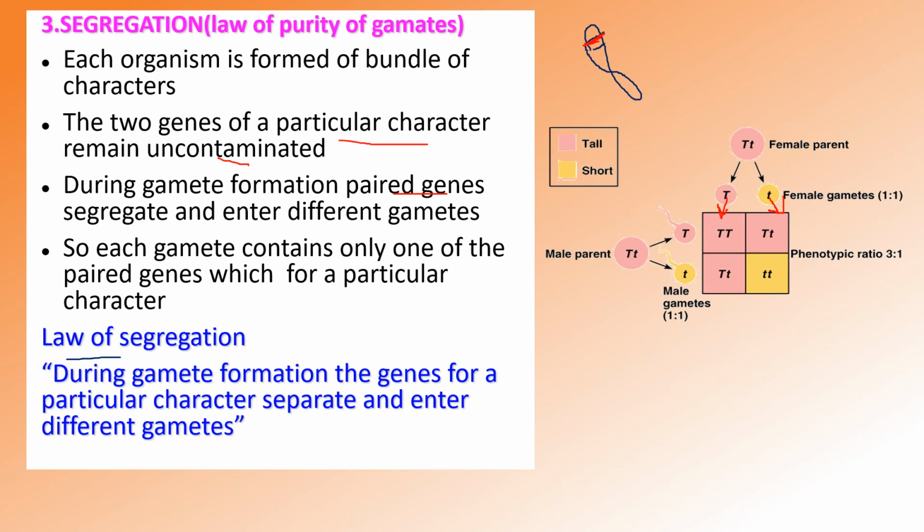So each gamete contains only one of the paired genes for a particular character, either capital T or small t. Both alleles are not transferred to the gamete; only one from the parent is transferred to the gamete.